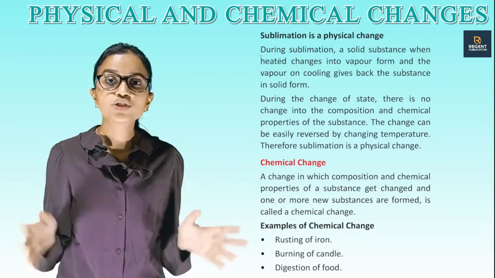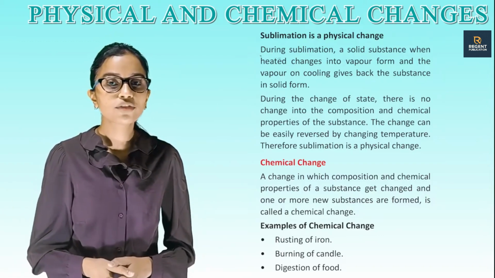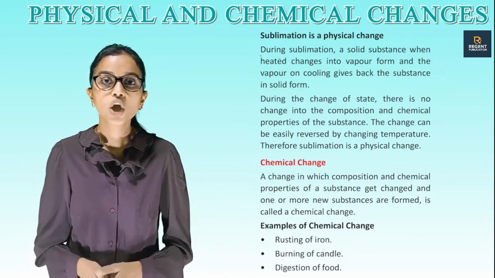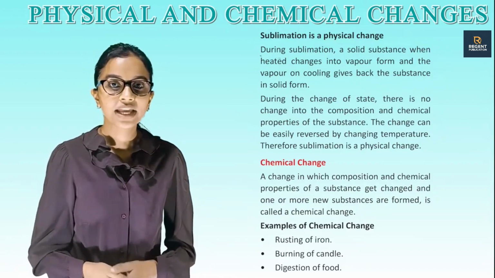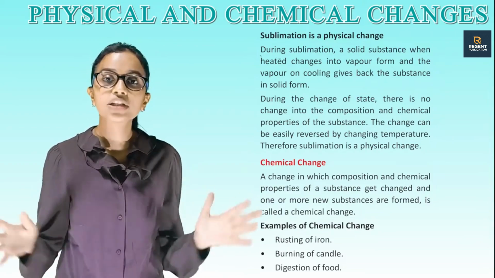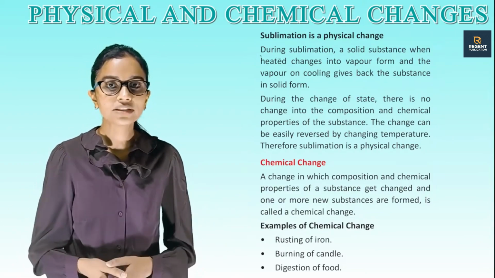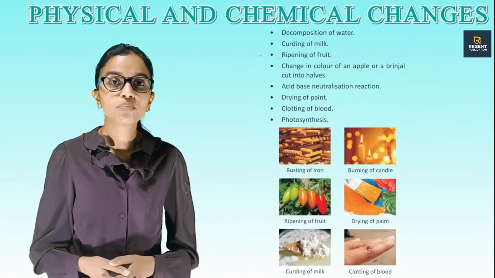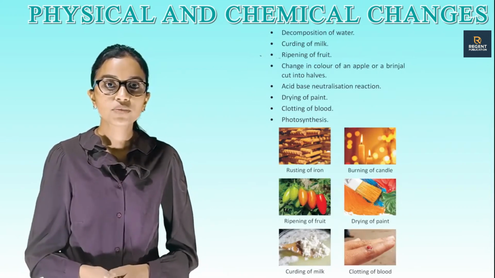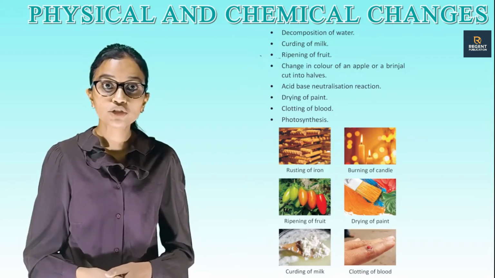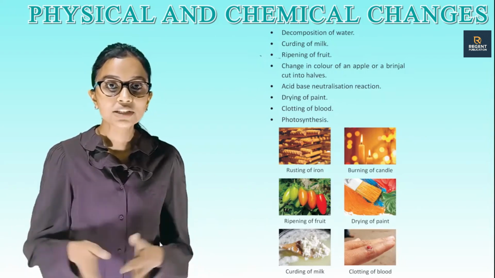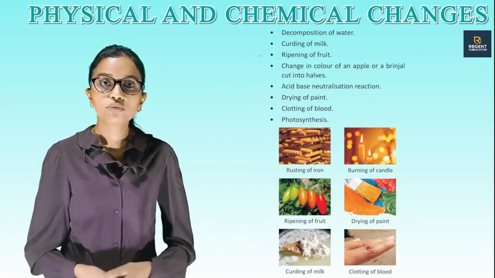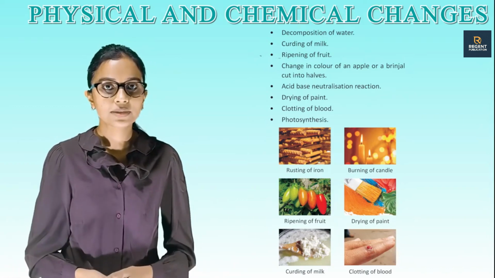Chemical change. A change in which the composition and chemical properties of a substance get changed and one or more new substances are formed is called a chemical change. Examples of chemical change are rusting of iron, burning of candle, digestion of food, decomposition of water, curding of milk, ripening of fruit, change in color of an apple or a brinjal cut into halves, acid-base neutralization reaction, drying of paint, clotting of blood, photosynthesis.